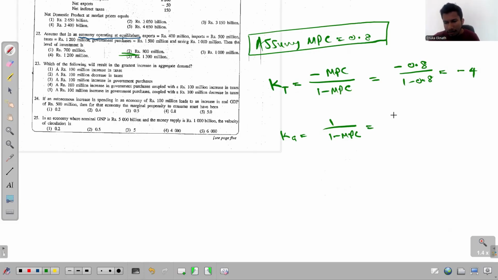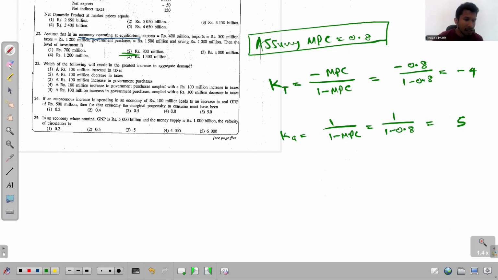And here you have 1 over 1 minus 0.8, and that will give you the answer plus 5. Keep this in mind, the tax multiplier is negative, but the government expenditure multiplier is positive.